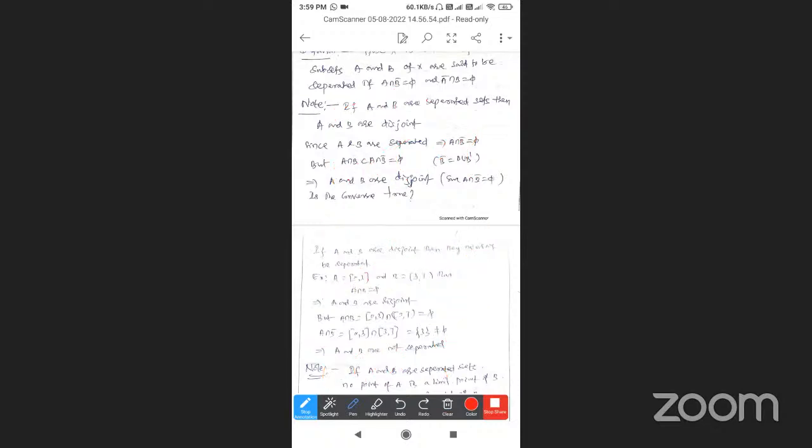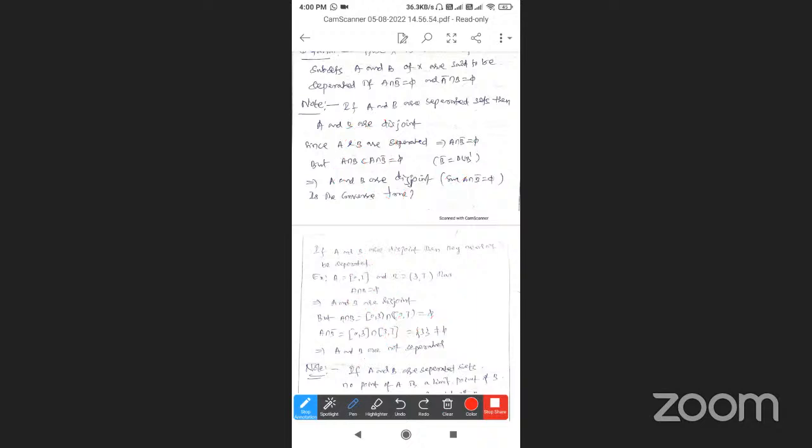Disjoint sets mean there are two sets, A and B, and this is the intersection part. A intersection B is equal to empty. A and B are both different sets.